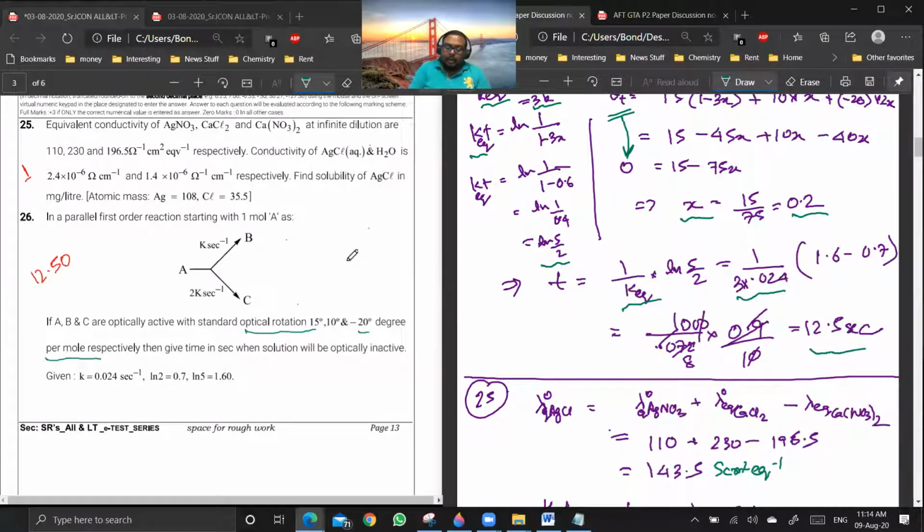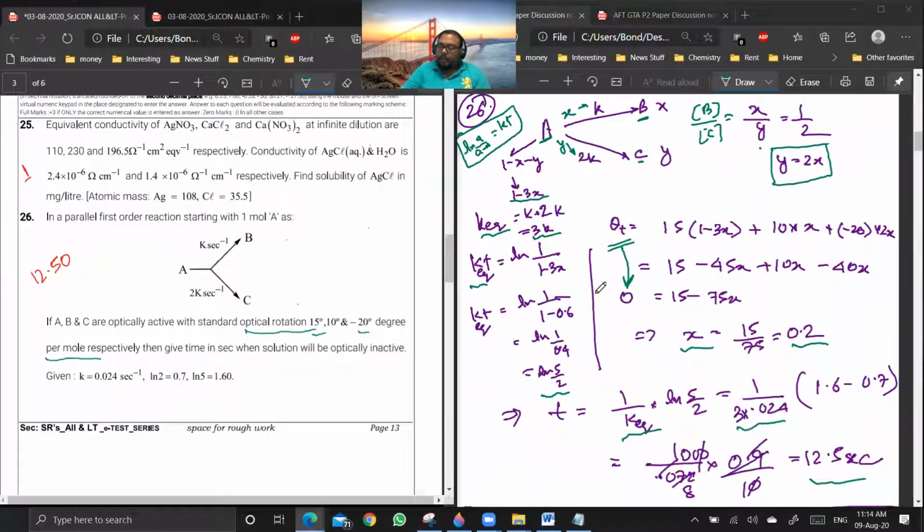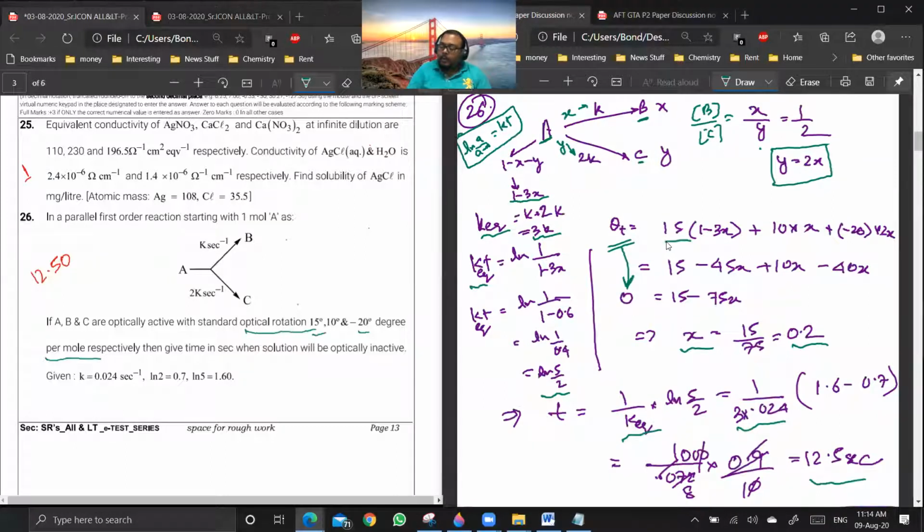See, you are already given per mole. Are you getting my point? What will be total number of moles? Can you tell me in this case? Actually, the total number of moles should be there, but you see, we are lucky that the total number of moles will be 1. You see, at a given moment, what is the moles of A plus B plus C? 1 only, sir. But then you should write, na? Yeah, we should write. Okay.